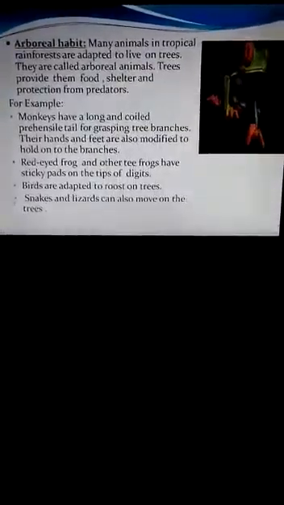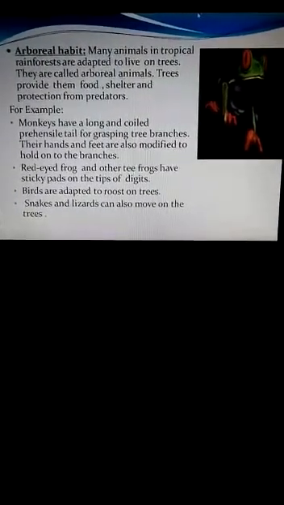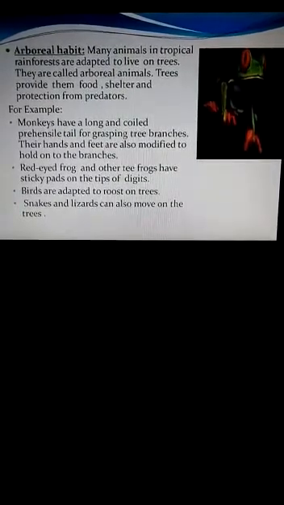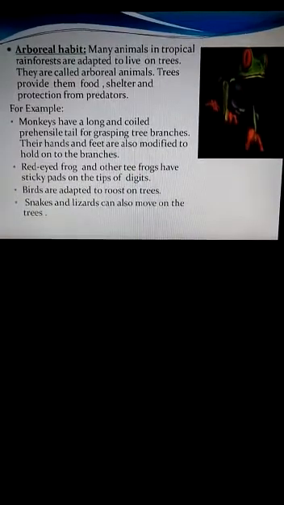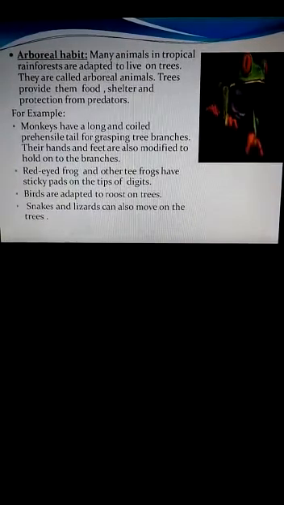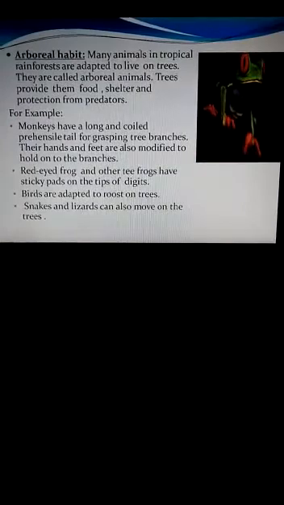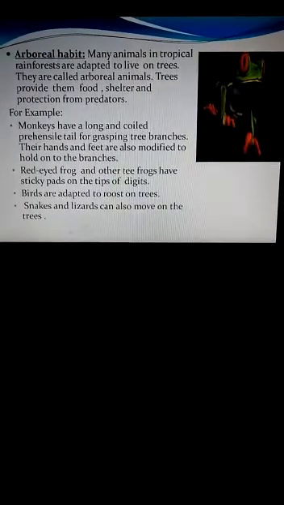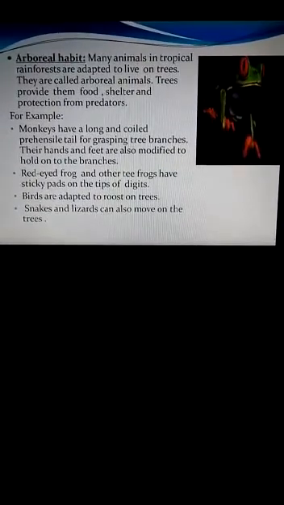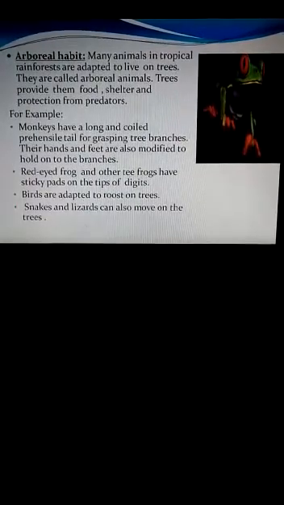Now, moving on to the next slide. The first habit we find in tropical rainforest animals is the arboreal habit. Many animals in tropical rainforests are adapted to live on trees. Animals which spend most of their lifetime on trees are called arboreal animals. A large number of arboreal animals are found in this region. Trees provide them food, shelter and protection from predators. So the tree is the suitable place for arboreal animals.